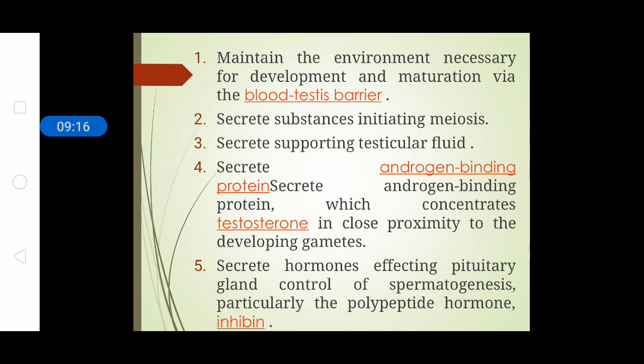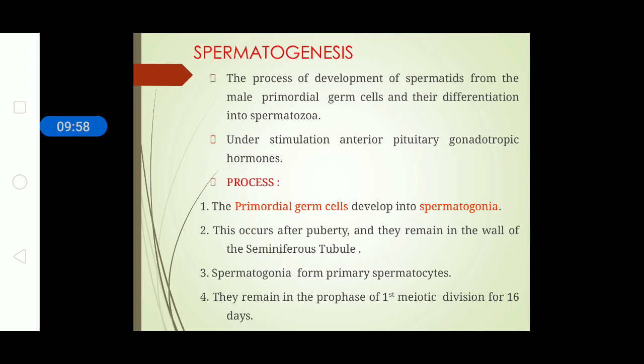They secrete a substance initiating meiosis. For any process to begin, there needs to be a precursor or stimulation factor, which is provided by the Sertoli cells to initiate the meiosis process to complete spermatogenesis. They support testicular fluid and help in secretion of androgen binding protein, which also concentrates the testosterone so that the developing gametes face no difficulties. They also help in secretion of inhibin, which acts on the pituitary gland for controlling the process of spermatogenesis.